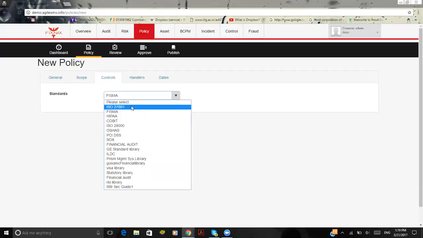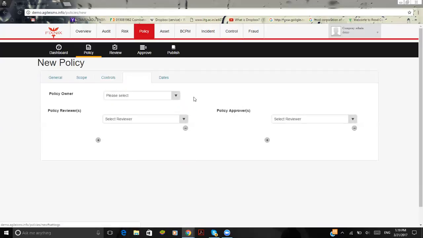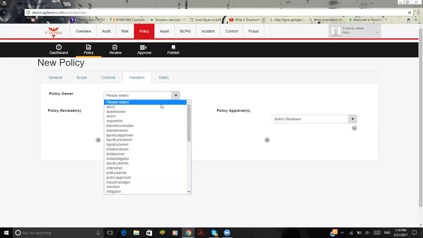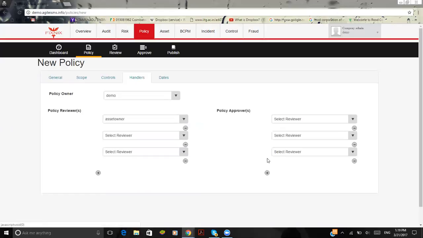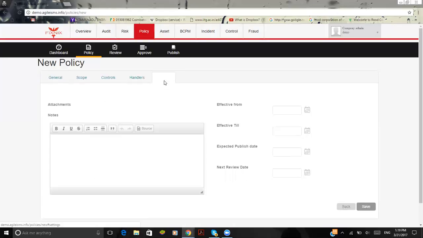For instance, I'm going to give it as FISMA, HIPAA, or ISO 27001. Here is where you find the handlers, whether the policy owner is going to be the demo, and the policy reviewers. You can define multiple policy reviewers and multiple policy approvers on the same policy. Finally, I'm going to define the dates with the notes, effective from a particular date to a particular date, in order to notify all the employees in the firm or organization.